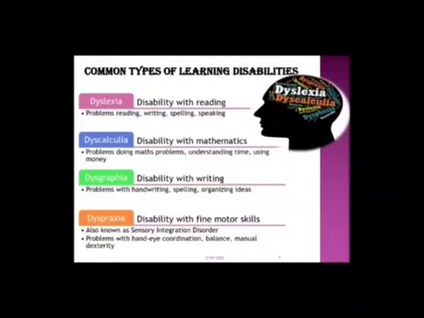Let's see about the indicators of dyslexia. If a child has dyslexia, he will show some of these characteristics. Poor processing speed for spoken or written language. Poor concentration, difficulty following instructions, forgetfulness of words. That is mixing up of letter names and sounds. Reversing letters B and D, difficulty in sounding out words, difficulty in spelling, slow rate of reading.